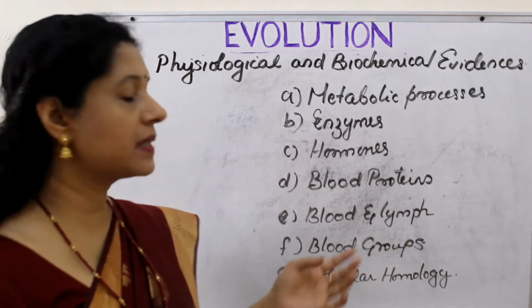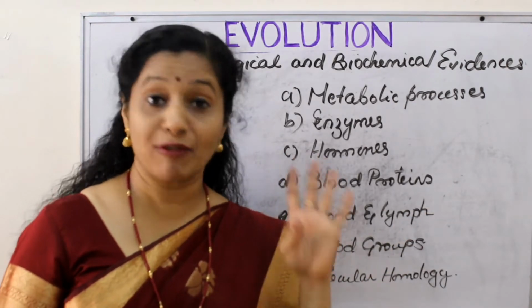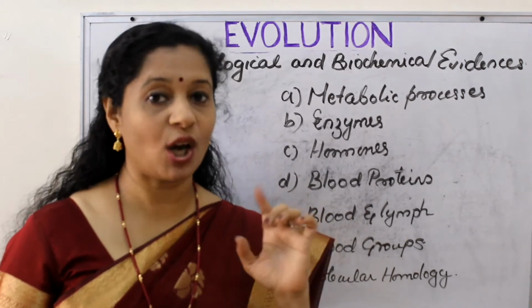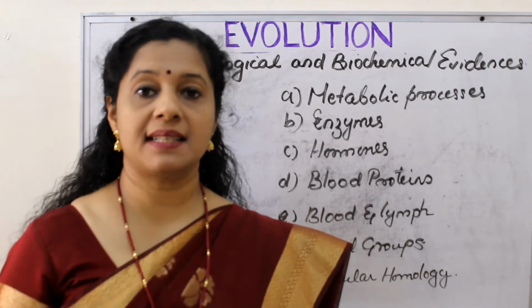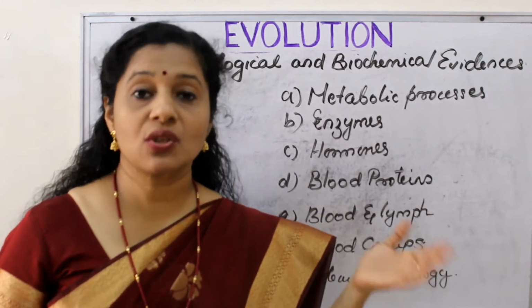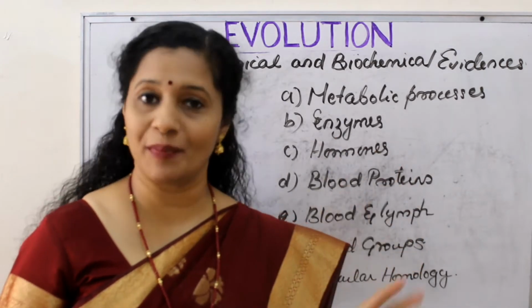The same way, if you see the blood groups of different animals, in human beings we have 4 blood groups, right? Which are they? A, B, AB and O. But if you look at chimpanzees, they also have A and B blood group. But if you go to monkeys, they don't have. So what does that mean? We are closely related to apes than monkeys, or we had a common ancestor.